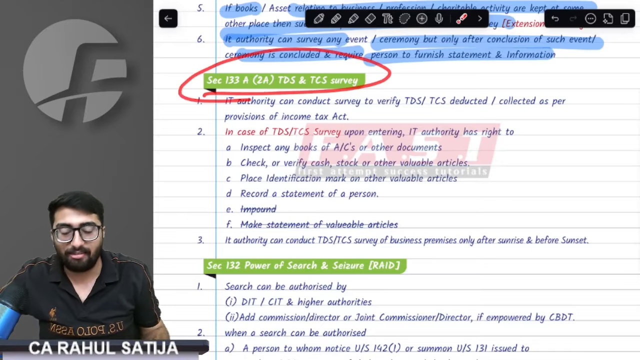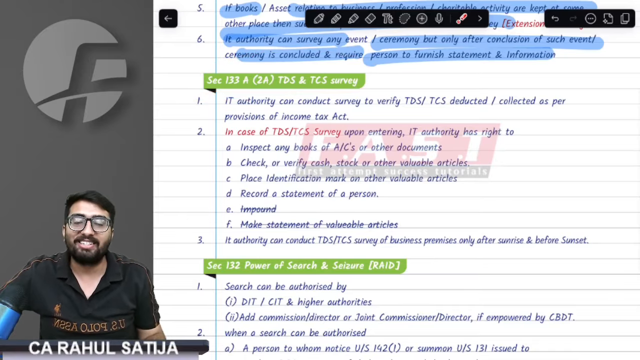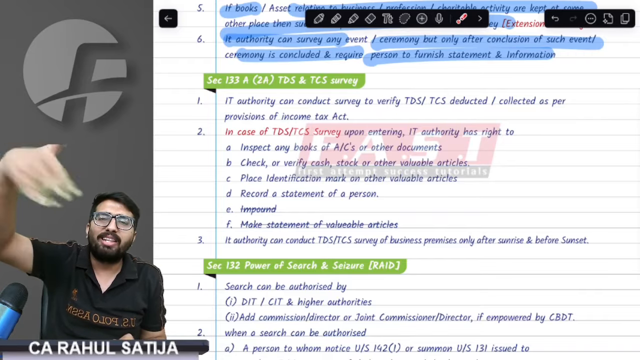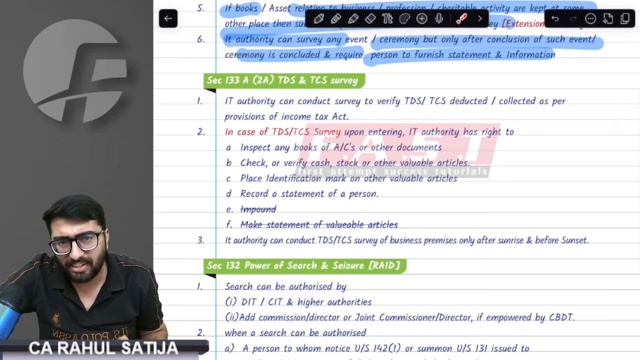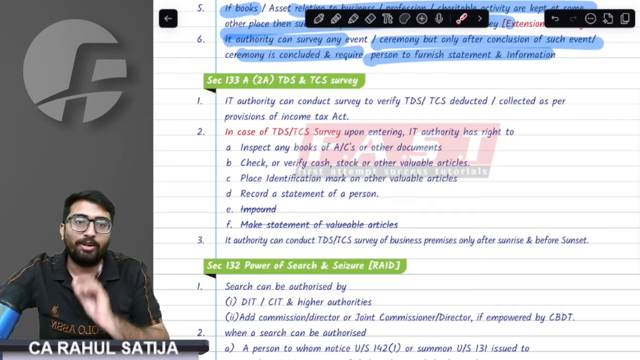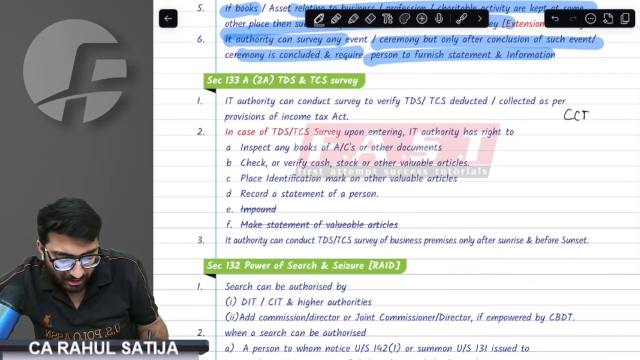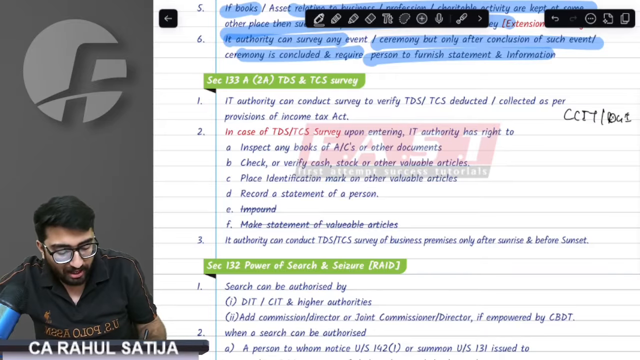Similarly, we have TDS survey, 133A(2A). Now, what is there in TDS survey? IT department would just come to your premises to find out the actualities whether TDS has been deducted or not. First of all, they require approval. Yes, they would require approval of CCIT or DGIT. Now, what they would do, again, they have six powers.